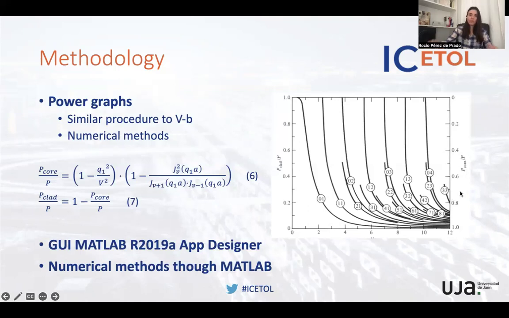This means that the fiber is going to concentrate power much more in the core, and that makes the propagation much safer in terms of losses, because power is not going to be dissipated when we find a curvature, a bending.